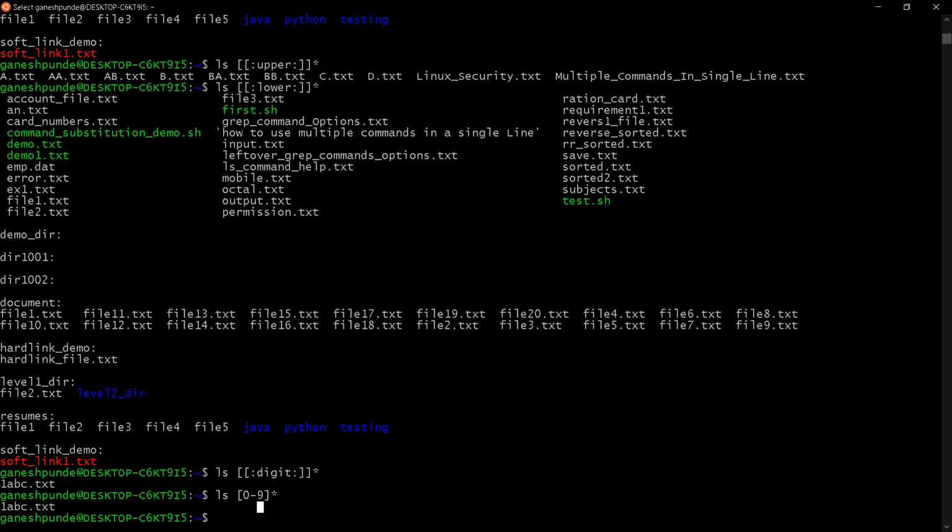Now let's say I want a list of files where the first letter should be an uppercase alphabet, the second letter should be a digit, and the third letter should be lowercase. So I can say ls.